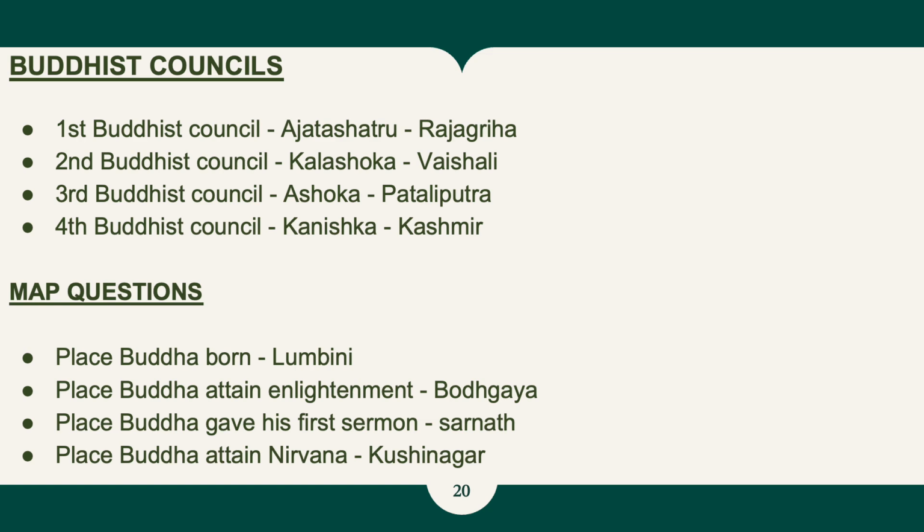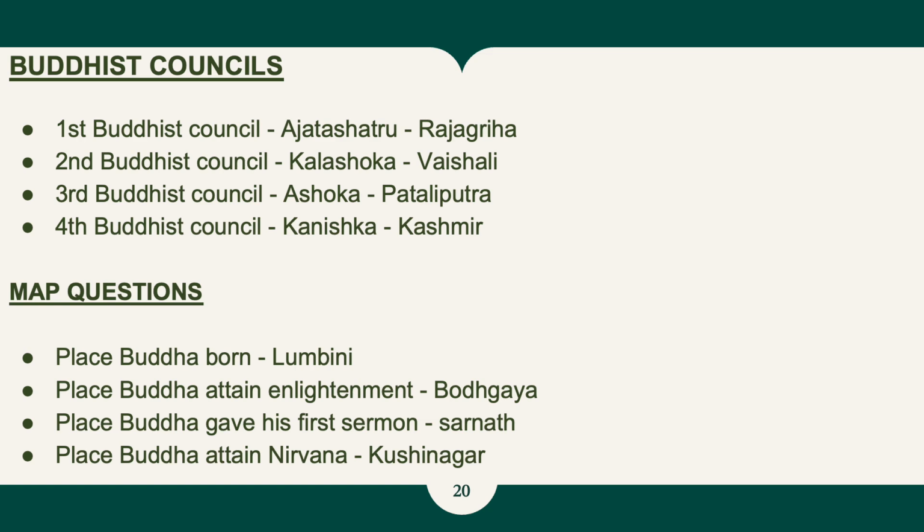These are the Buddhist councils and their details. First Buddhist council was headed by Ajatashatru at Rajagriha. Second Buddhist council was headed by Kalashoka at Vaishali. Third Buddhist council was headed by Ashoka at Pataliputra. Fourth Buddhist council was at Kashmir, which was headed by Kanishka. And please follow up with these map questions.